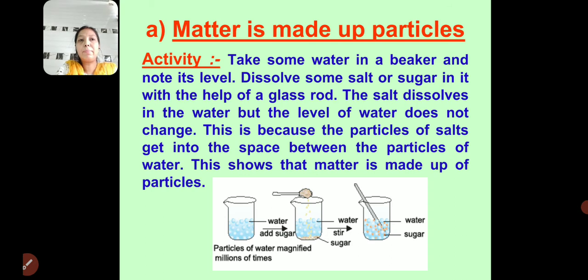First, matter is made up of particles. Take some water in a beaker and note its level. Dissolve some salt or sugar in it with the help of a glass rod. The salt dissolves in the water but the level of water does not change. This is because the particles of salt get into the space between the particles of water. This shows that matter is made up of particles.